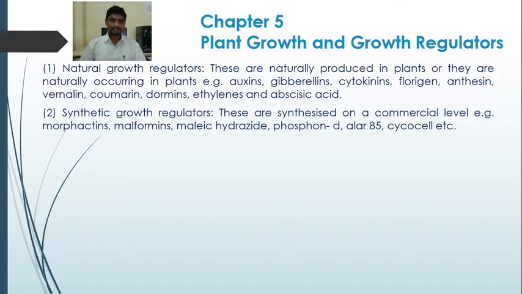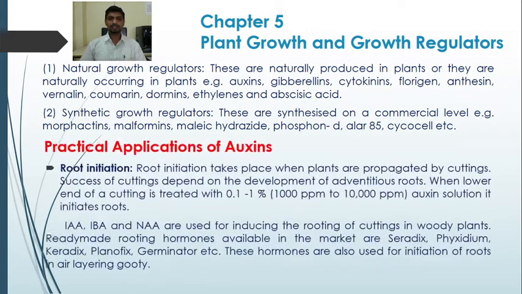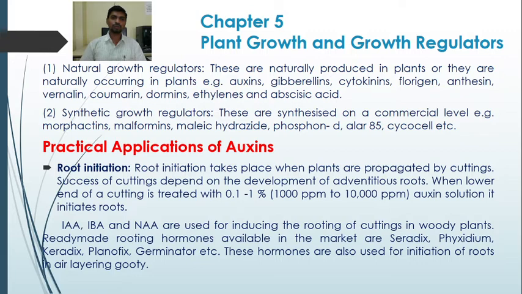The other category is the synthetic growth regulators. These are synthesized on a commercial scale. For example, morphactins, malformins, maleic hydrazide, Phosfon D, Alar 85, Cycocel, etc. These synthetic growth regulators are produced on a commercial scale for their application on crop plants. So these are the two categories of growth regulators, natural and synthetic. Here in your syllabus you have only natural growth regulators.